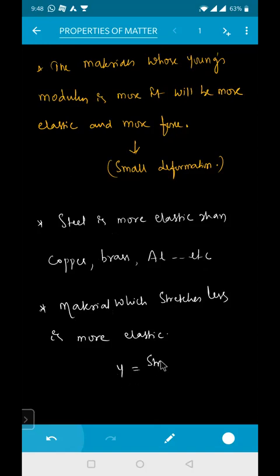Because Y is equal to stress by strain. If stress is more and strain is less, Y will be more. Less strain, Y will be more. Clear? So I hope you got an idea related to this one.